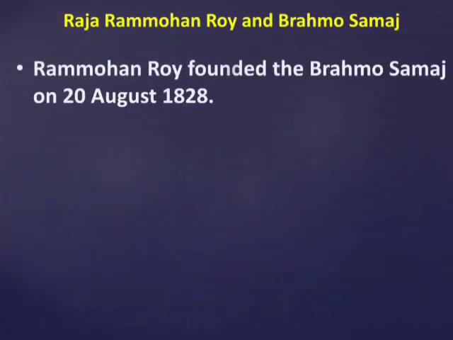So when was the Brahmo Samaj started? Raja Ram Mohan Roy started the Brahmo Samaj in the year 1828. In August 1828, he opened a temple in Calcutta where there was no image. So he opposed idol worship.